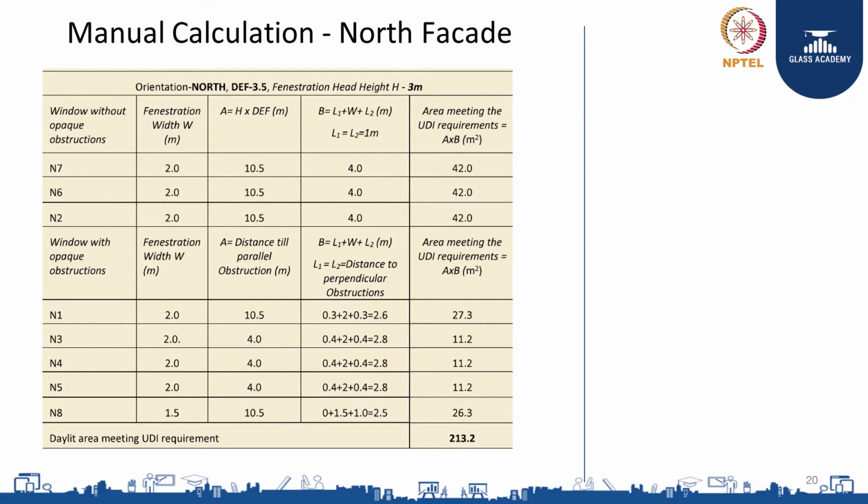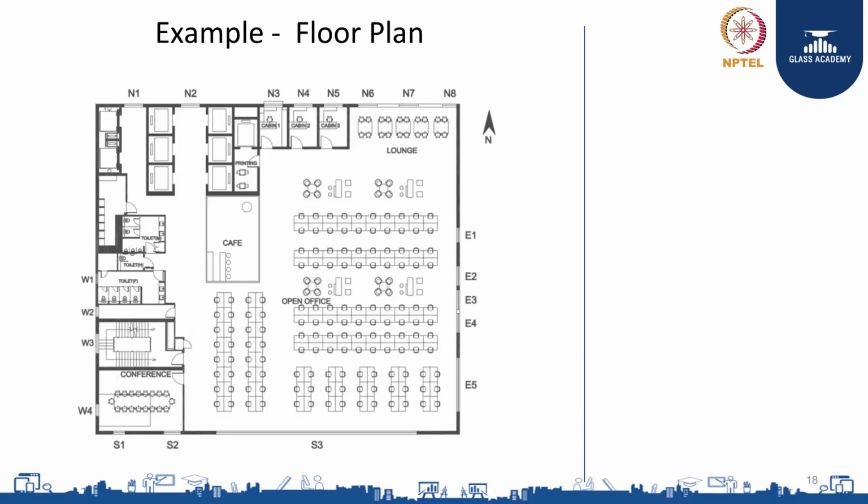The calculation is very simple. First we take the windows which do not have opaque obstructions in front of them. Windows N7, N6 and N2 don't have opaque obstructions. Let us see the drawing again. So N6, N7 and N2 do not have obstructions; the remaining windows have obstructions in front of them.